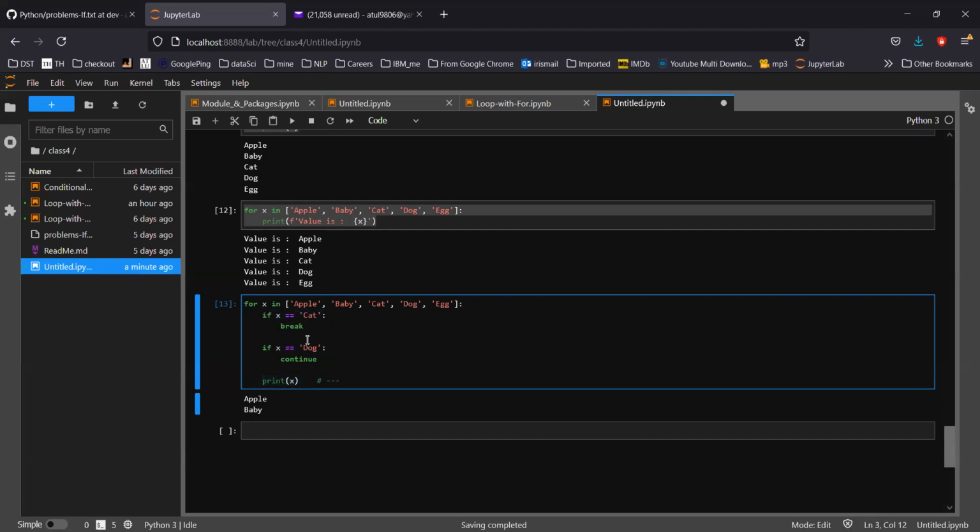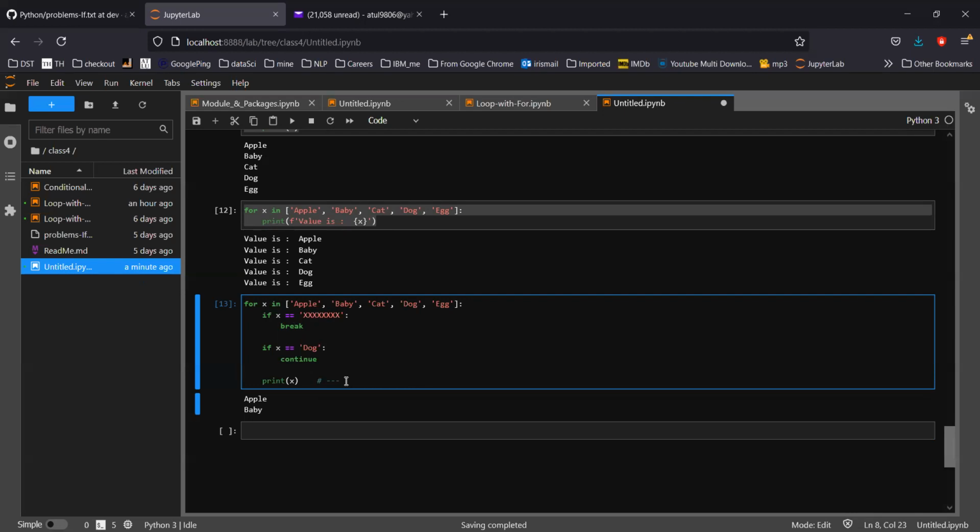So let me do it like, suppose, make it egg. So not here, let me here say xxxx. In that case, what will be the output? Please feel free to guess.